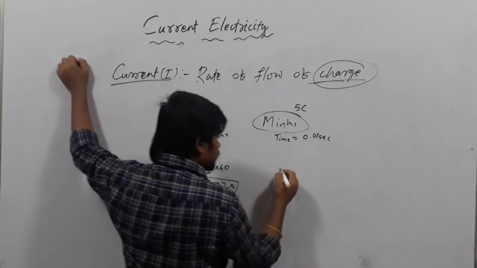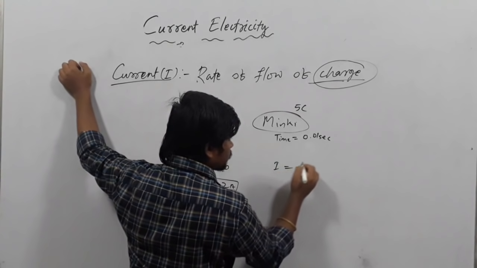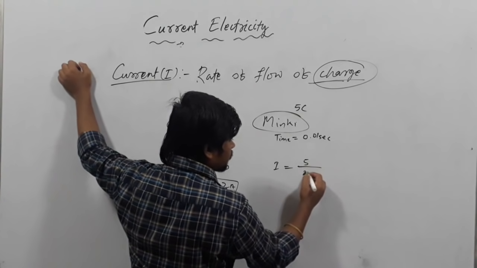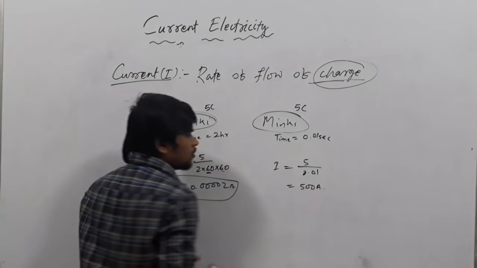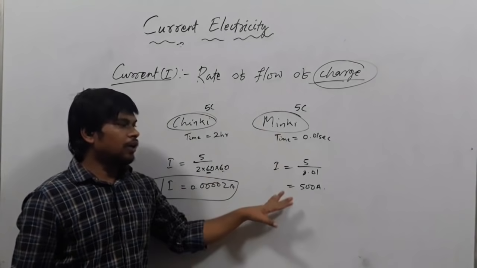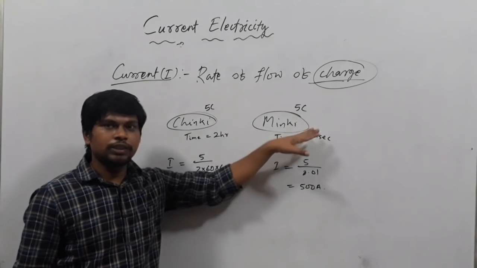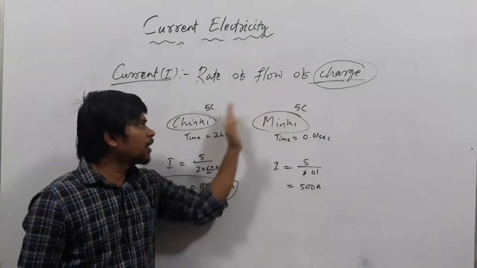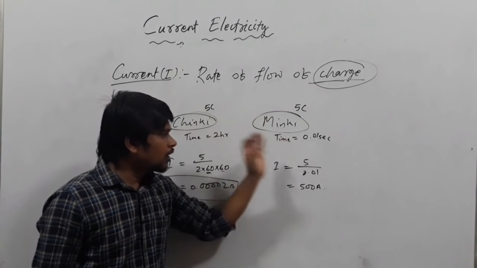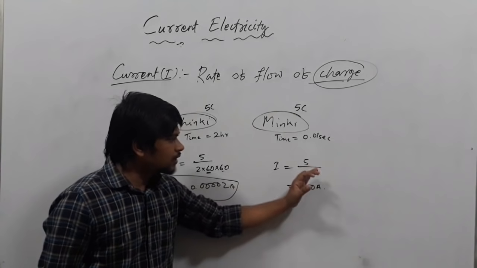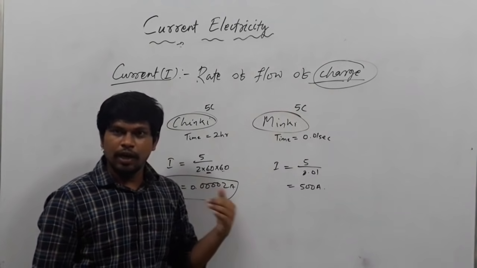For Minky, I equals 5 divided by time 0.01. That will be 500 ampere. So the current for Minky will be higher as the rate of flow of charge is very high. I am applying the same 5 coulomb charge for both persons, but the time period is less, therefore the current is high.